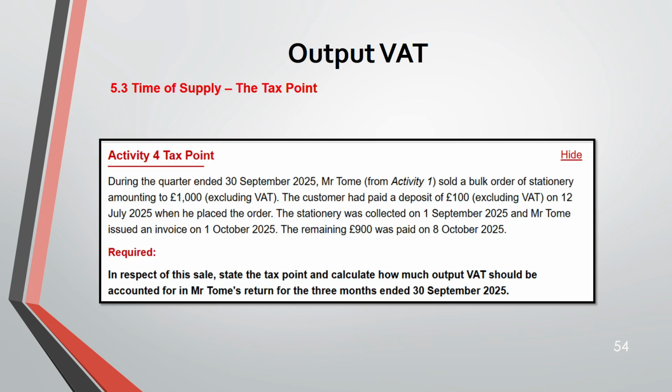Now, activity 4. This is regarding a sale where we have to state the tax point and calculate how much output VAT should be accounted for in Mr. Tom's return for the 3 months ended 30th September. During the quarter ended 30th September, Mr. Tom, from activity 1, sold a bulk order of stationery for 1000, VAT not included. The customer paid a deposit of 100, VAT not included, on 12th July, when he placed the order. The stationery was collected on 1st September, when he had issued the invoice on 1st October. The remaining 900 was paid on 8th October.